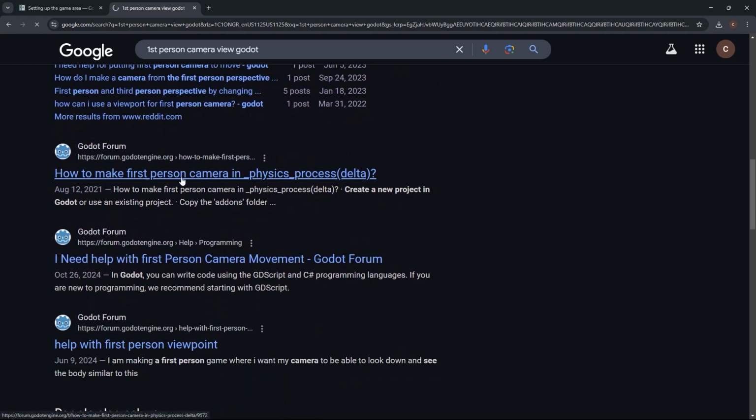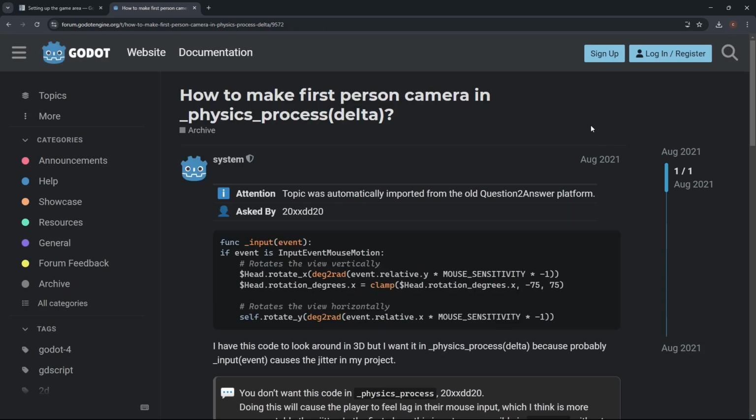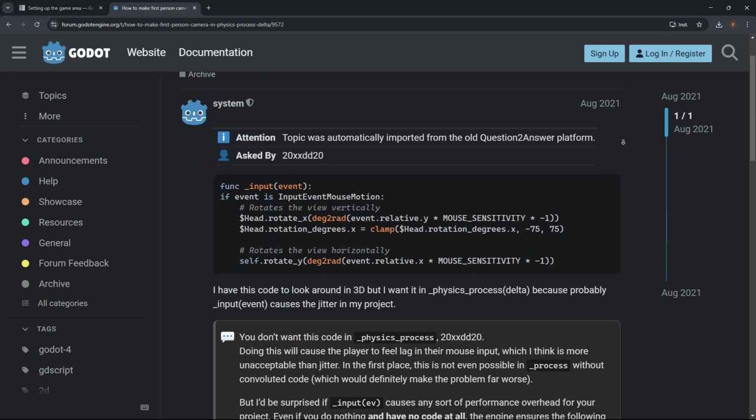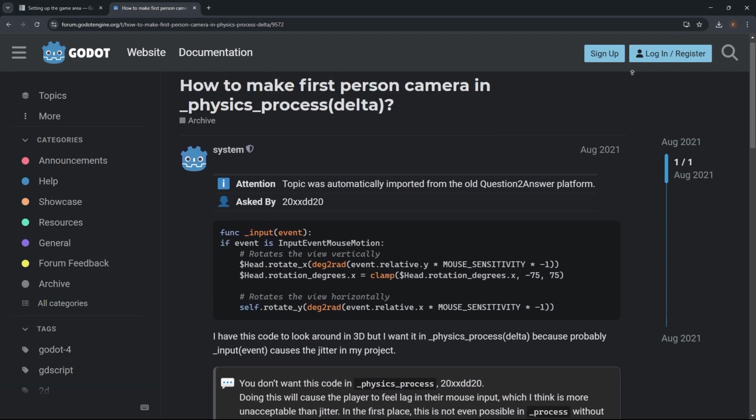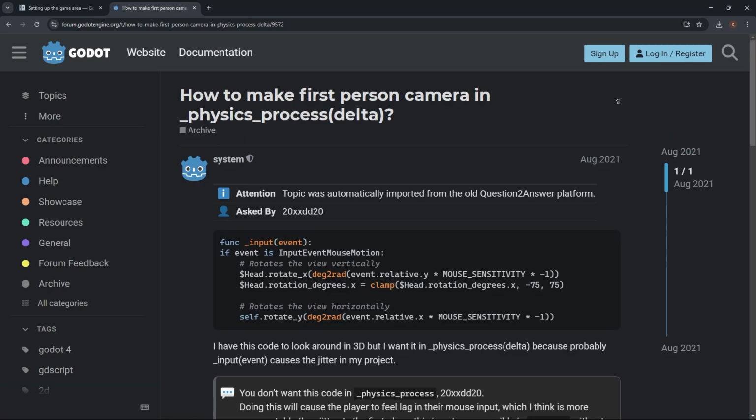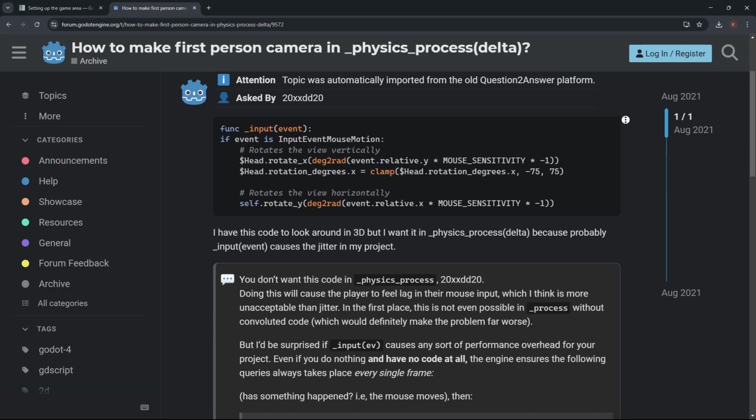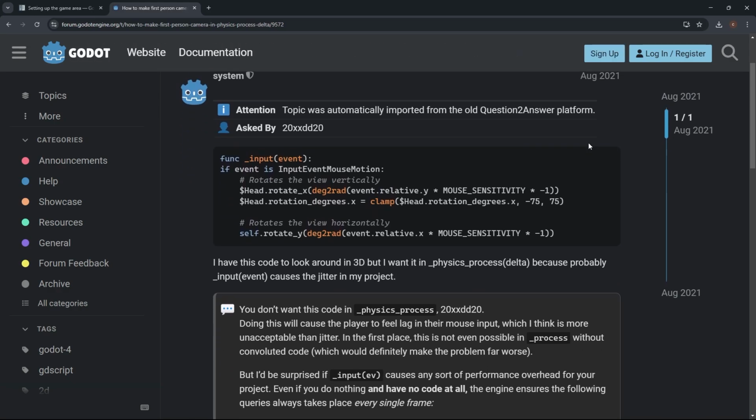Yeah, here we go. How to make first-person camera in physics process Delta. This person has the code to look around in 3D, but wants it in physics process Delta because probably input event causes the jitter in this person's project.